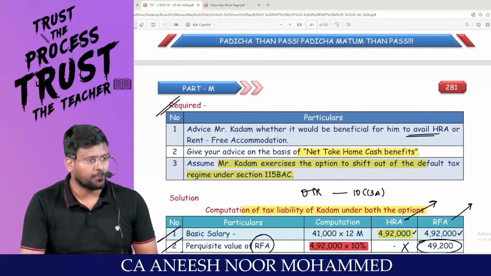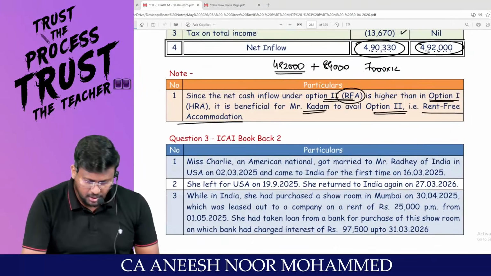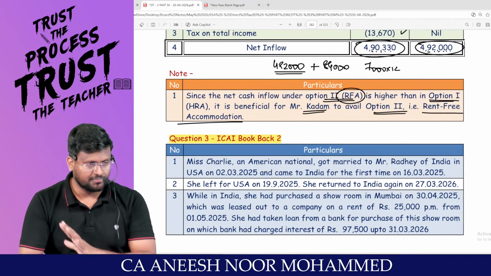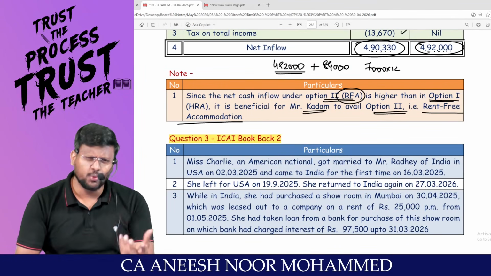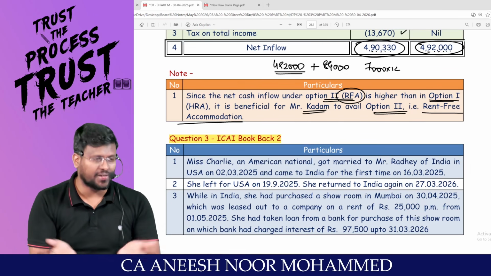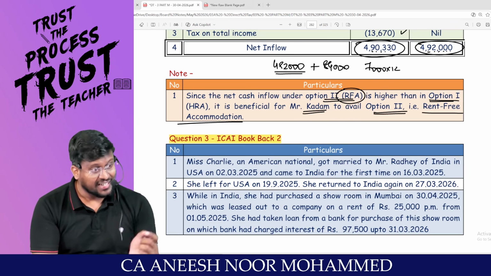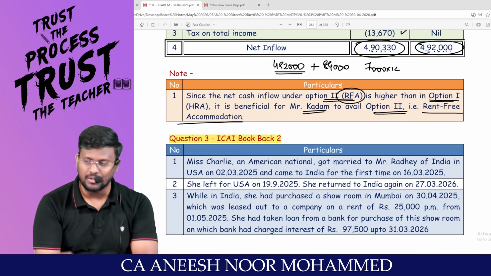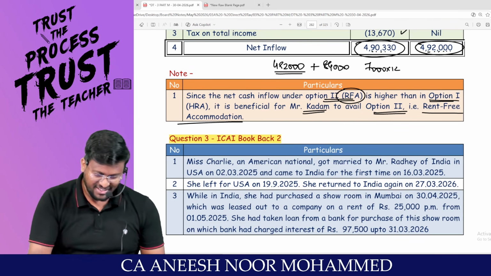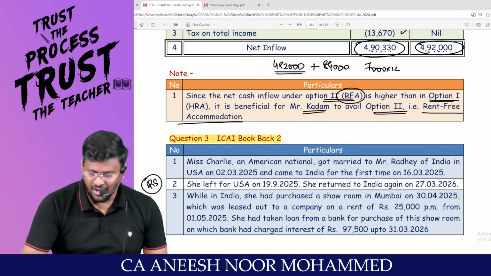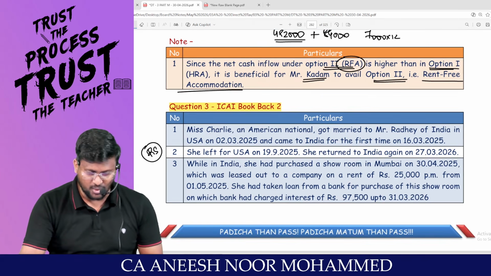Question number 2 done. Can we come to question number 3? I'm coming to question number 3, the last question in this slot. What is the use of doing these questions? The entire subject will get revised. Many things will be recalled. We will understand many things, the application of the subject. To do this question, you need solid residential status knowledge.